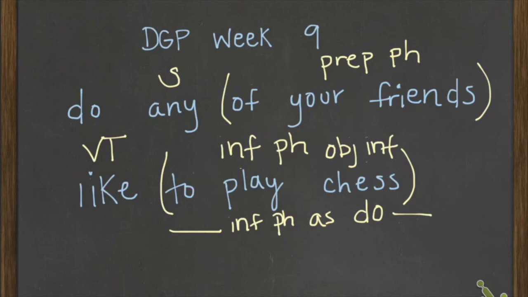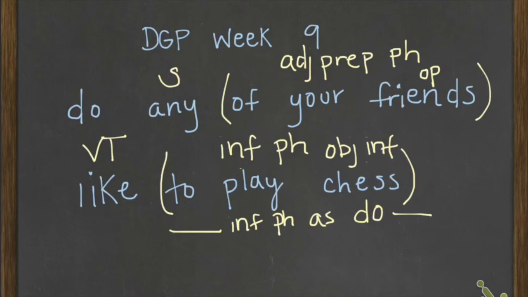We need to go back and find out if our prepositional phrase is an adjective or an adverb prep phrase. It seems to be modifying the word any of your friends. Because it's describing a pronoun, it's going to be an adjective prep phrase. We also need to find our object of the preposition. It's going to be the noun or pronoun at the end of the prepositional phrase. In this case, the word friends.